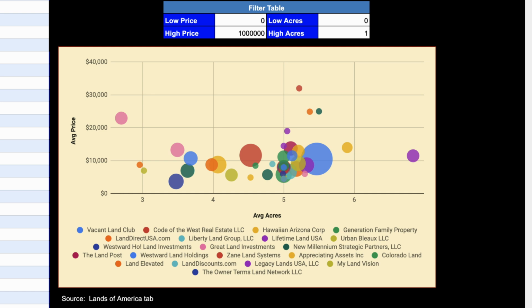And again, I just thought this was a brilliant way to take the information that's already there and do something useful with it. And once you understand why this is useful and how you can use it to make certain strategic decisions, it's pretty cool. So let's go ahead and move on now to the comp data tab.